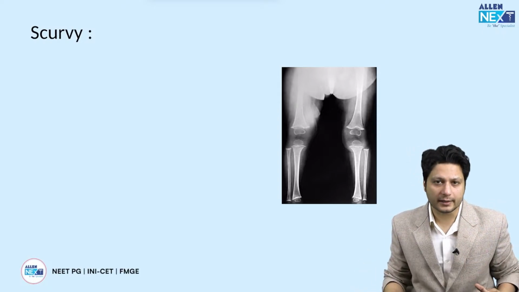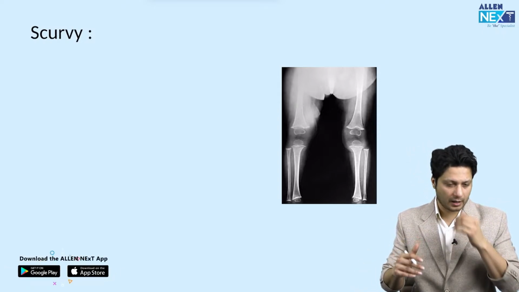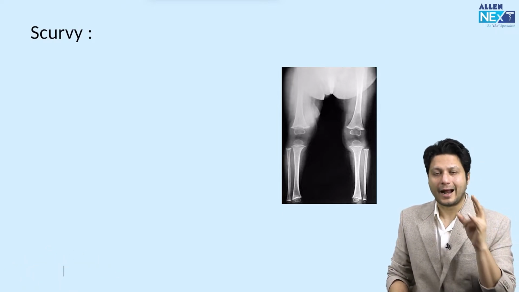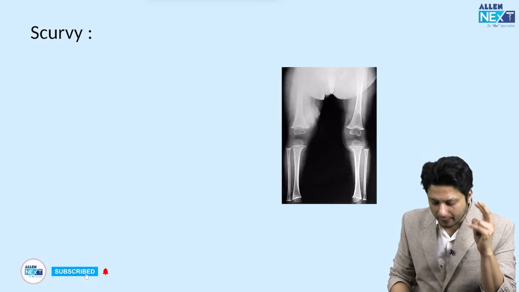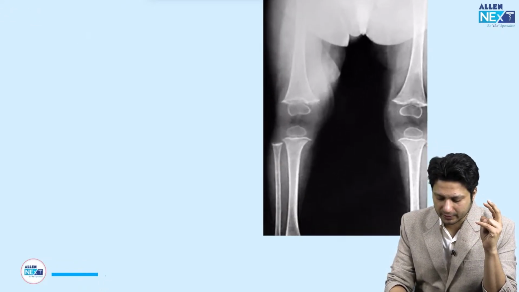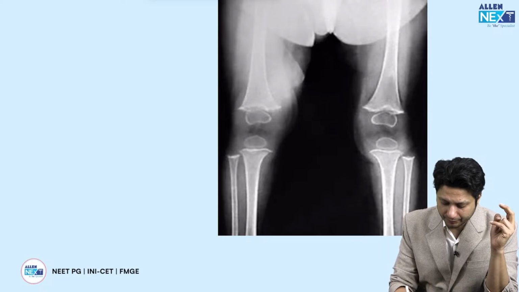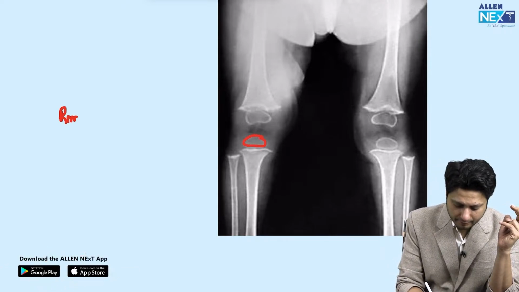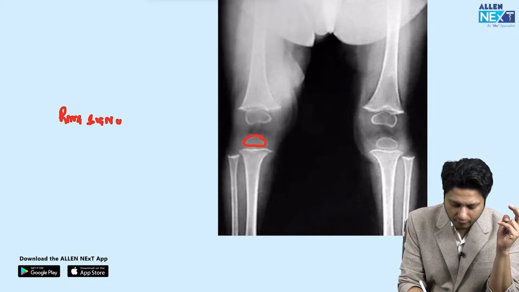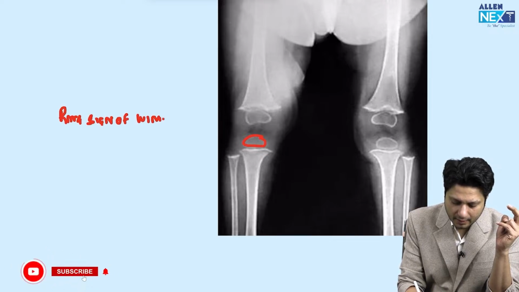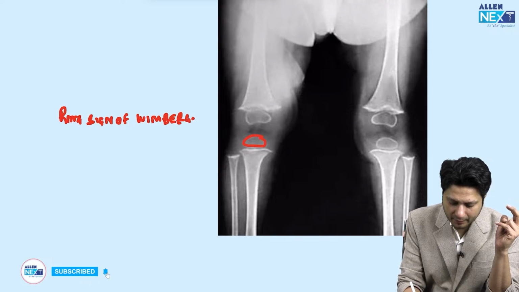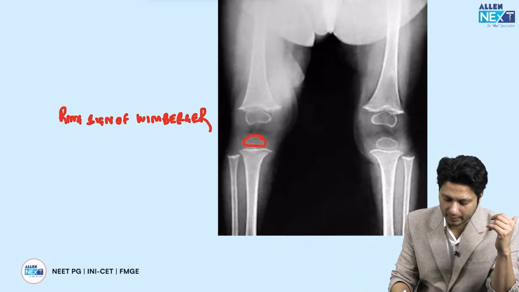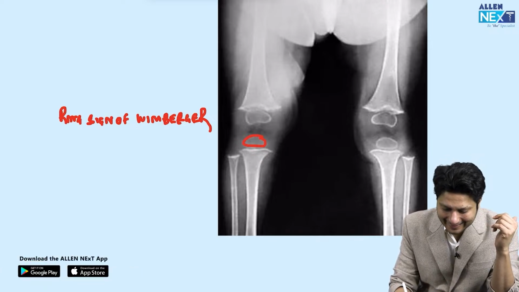अब स्कर्वी से रिलेटेड जो क्वेश्चन होते हैं उसमें देयर आर गोइंग टू बी द एक्सरे फाइंडिंग्स, द 2 की एक्सरे फाइंडिंग्स दैट यू हैव टू आइडेंटिफाई in scurvy patients, although there are multiple other x-ray findings. One is the ring sign of Wimberger, where the outer margin of the epiphysis is denser compared to its core, that is the ring sign of Wimberger.